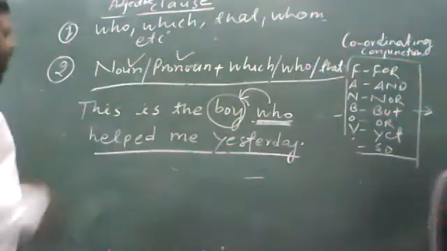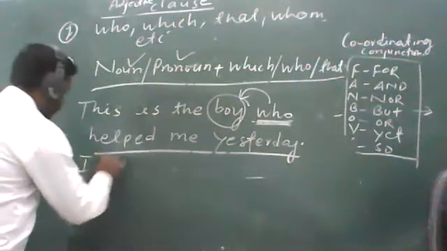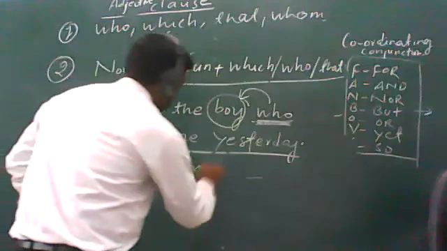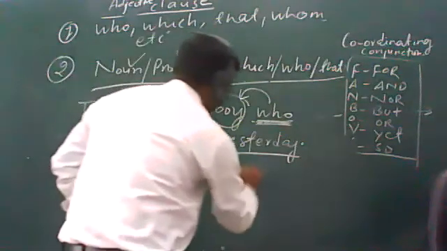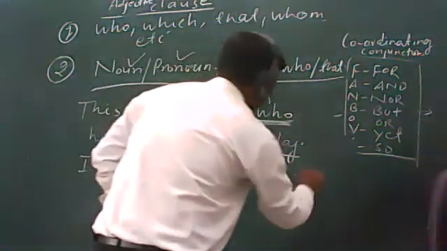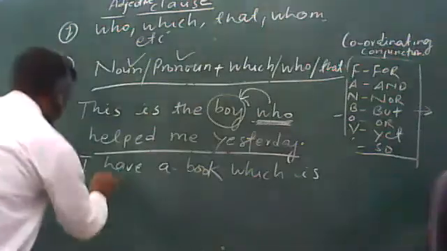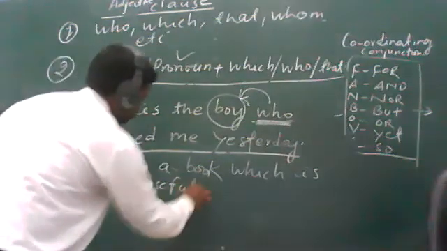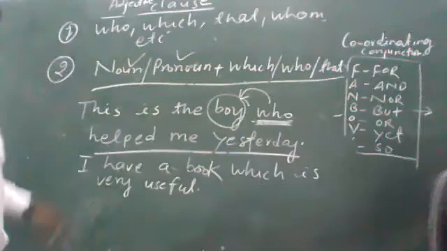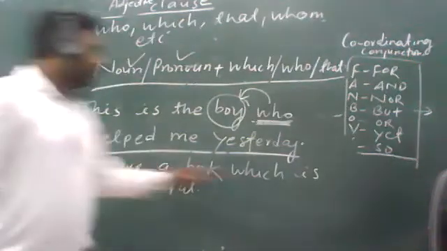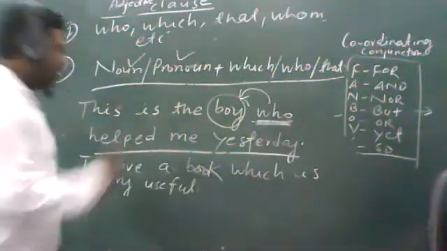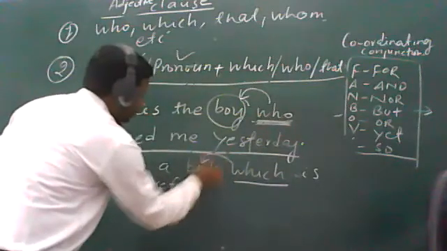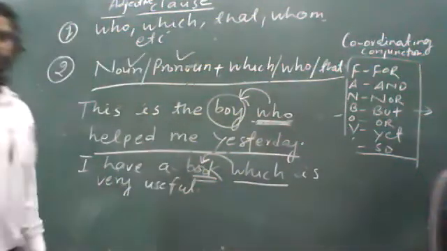Let me give you another example. I have a book which is very useful. See this example, students. The conjunction is here, and before it you can see "book", which is a noun word, has been used.